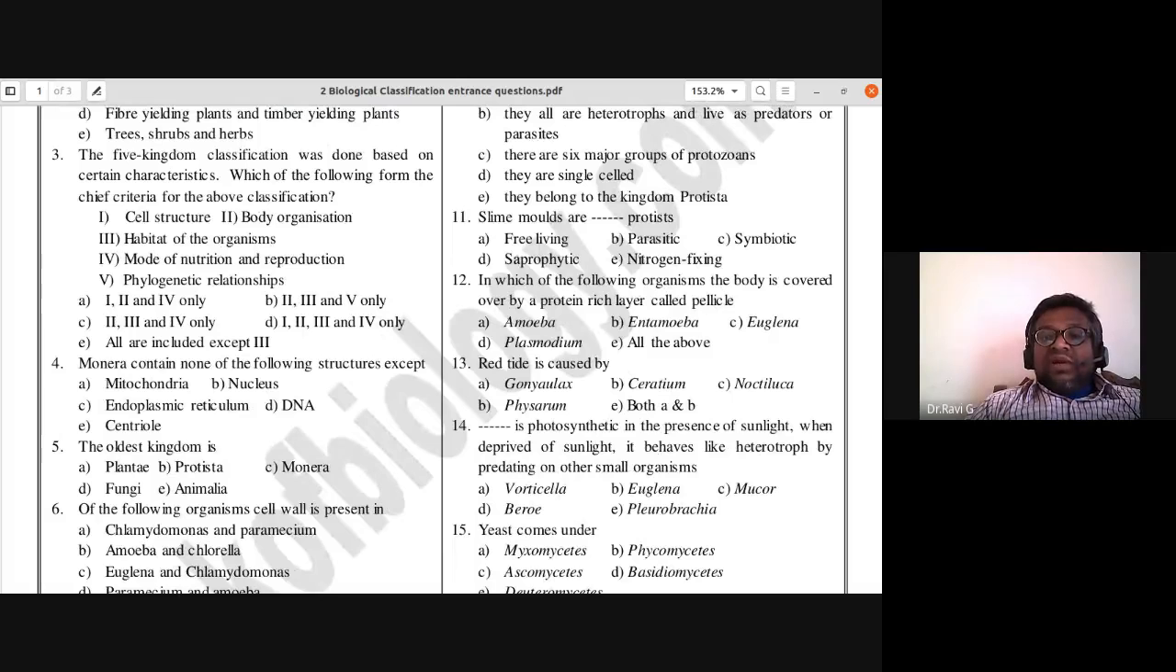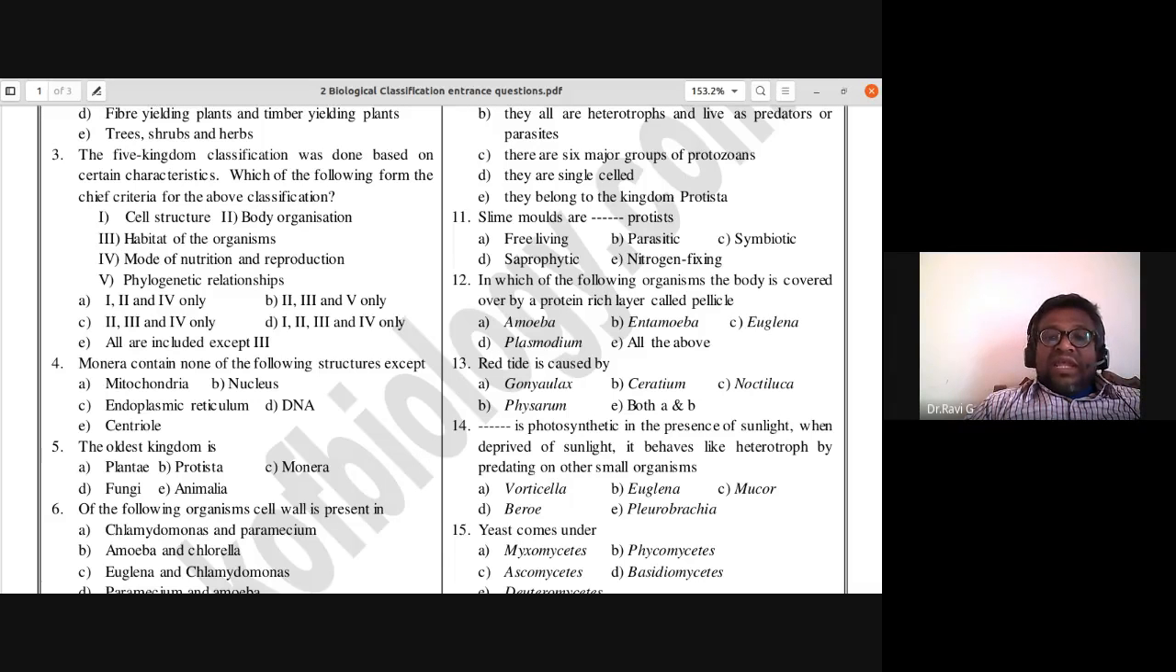In which of the following organisms is the body covered by a protein-rich layer called pellicle? Euglena is the answer. Euglena does not have a cell wall; instead, it has a protein-rich layer called pellicle. So twelfth one, C is the answer.